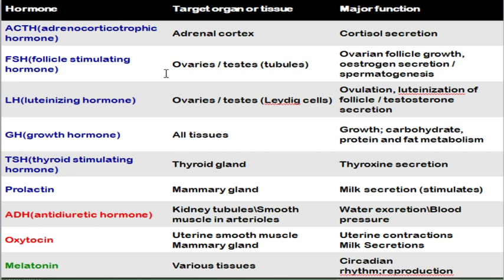Next, it will also be acting on the mammary gland, helping in milk secretion. The next hormone is melatonin, which is produced from the pineal gland and it will also be acting on various tissues. The first role of this melatonin hormone is that it will be involved in circadian rhythm maintenance.